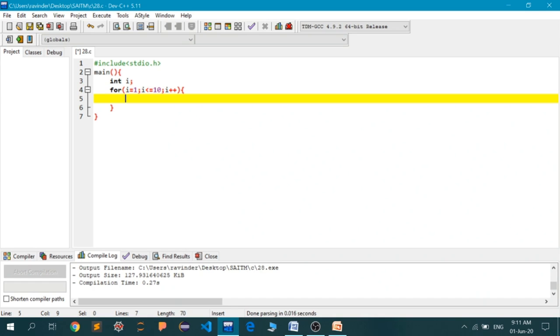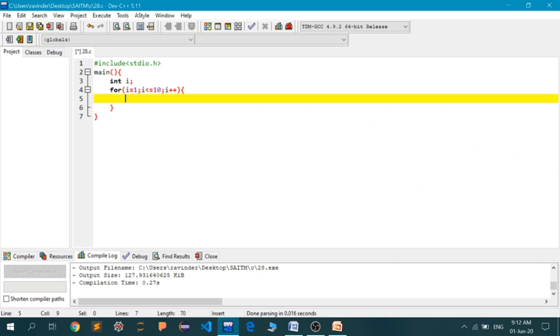Okay, so I want my loop to be terminated when the value of I becomes 8. Although I have stated that the loop will continue until the value of I becomes greater than 10, so the loop is destined to run 10 times. But somehow I want my loop to terminate if the value of I becomes equal to 8. So in that case, we are going to use the break statement, because break, let me remind you again, is the keyword which terminates your loop prematurely.